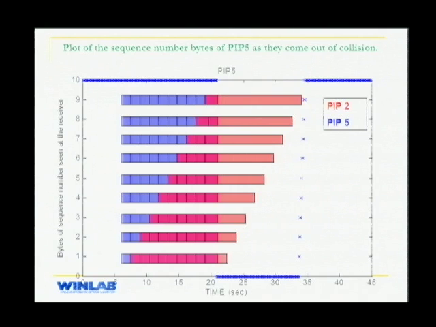This is a plot which magnifies the region around the 33 second time instant. So this is where PIP5 was coming out of collision. This is how we observe data at the base station. What we have on the y-axis here is bytes of sequence number that were deciphered by the receiver. So at the receiver, the bytes of PIP5 were being seen one by one. Actually, after approximately 10 epochs, 1 byte of PIP5 was being deciphered. All these packets were obviously in CRC error.